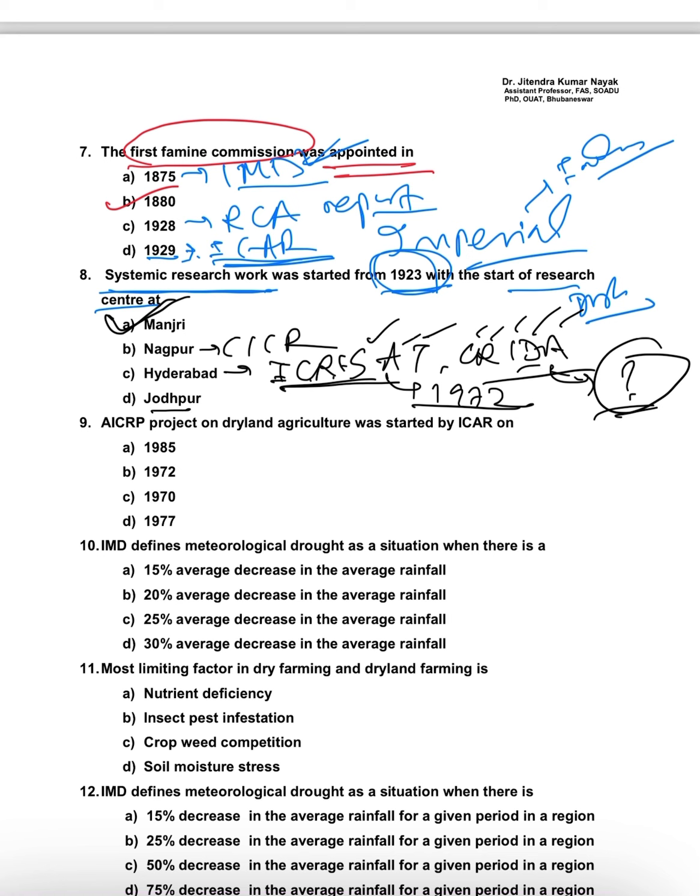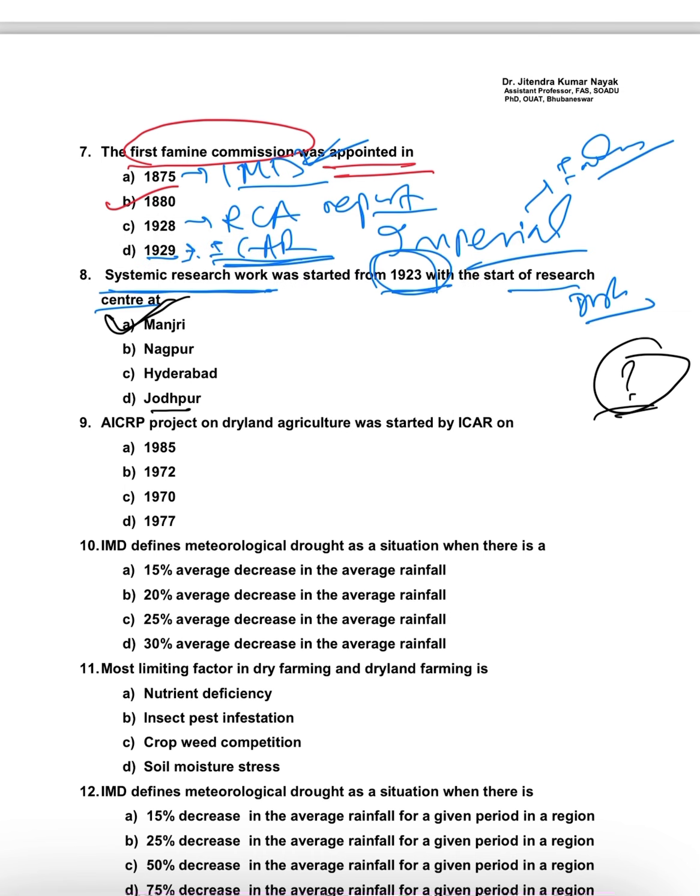Then coming to Jodhpur, which is in Rajasthan, the institute there is CAZRI, the Central Arid Zone Research Institute. Then the next question: AICRP, All India Coordinated Research Project, which is basically formed for multi-location trials. The All India Coordinated Research Project on Dryland Agriculture was started by ICAR in which year? The answer will be 1970.